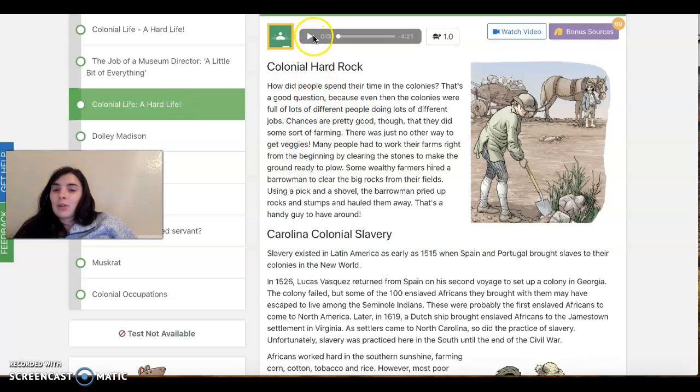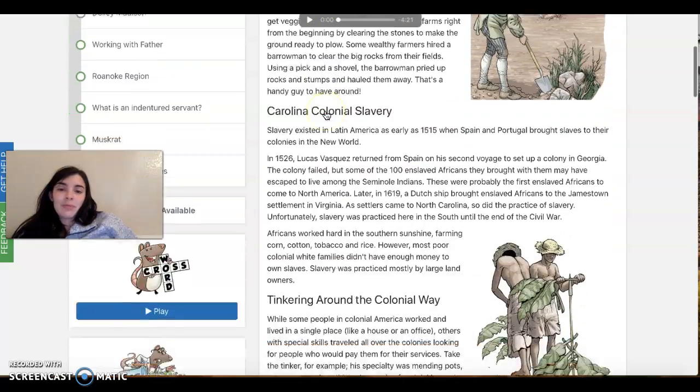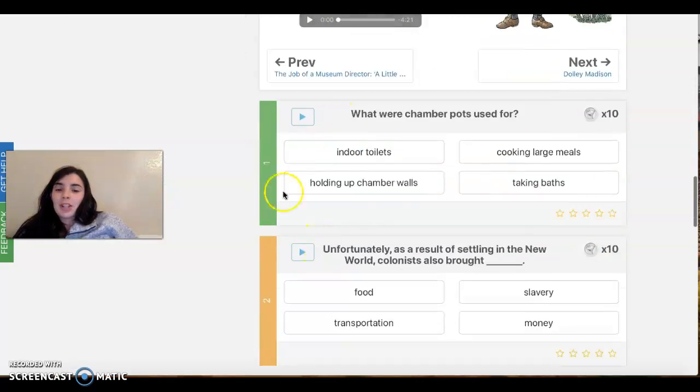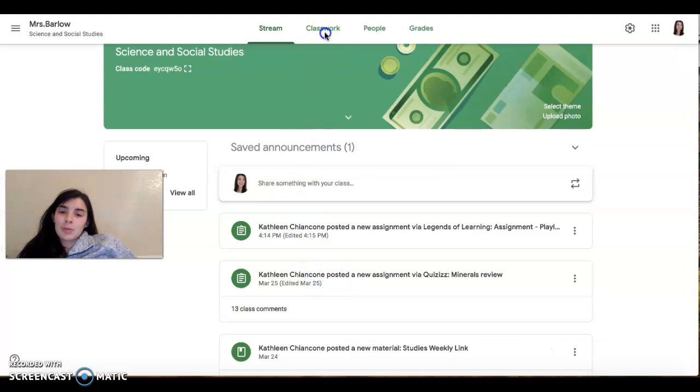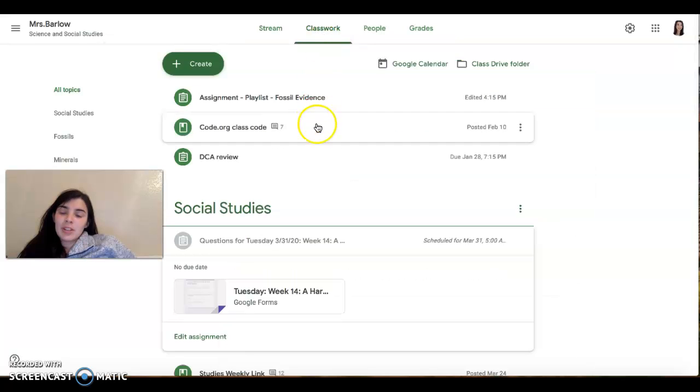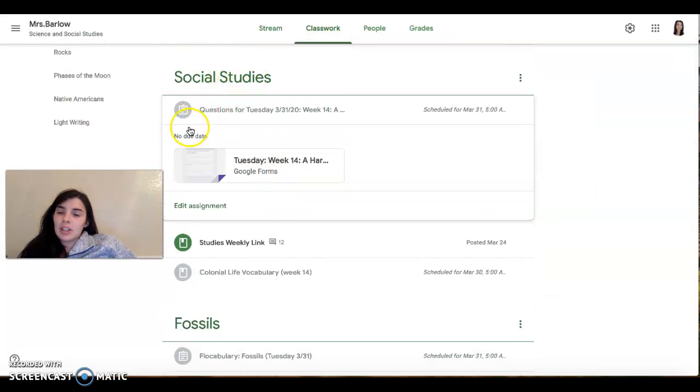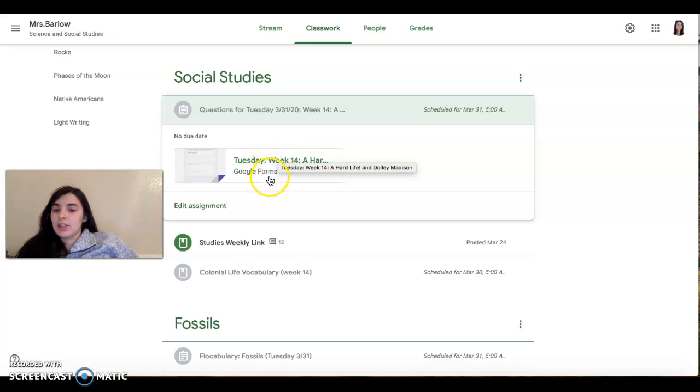You can have it read to you if you press play up here, and then answer the questions at the bottom. Now, when you are done with that, you're going to go to Google Classroom. And once you're on Google Classroom, click on Classwork. And you're going to go down to Social Studies and go to the questions for Tuesday. And click on this form right here, the Google Form that says Tuesday. That is where you're going to answer your questions from your reading today.